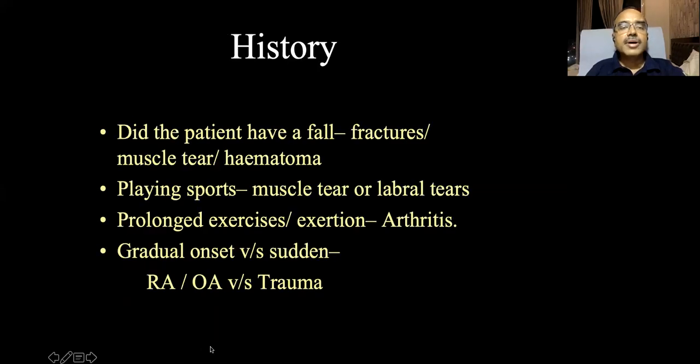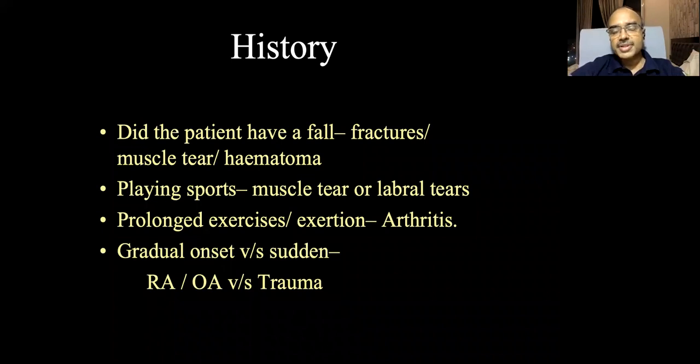Now, did the patient have a fall? First, take a history of fall or any other injury, because that excludes 50% of your conditions. In orthopedics, almost 50% is trauma, 50% is cold orthopedics. So is there any history of fracture, any muscle tear, any hematoma that you have to take in the history? If the patient is playing sports, is there a muscle tear or labral tear that you can guess?